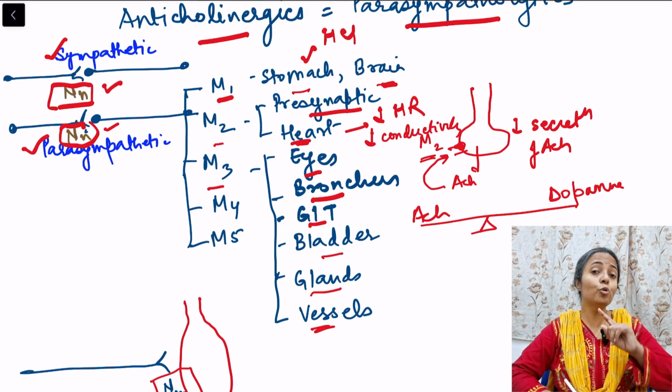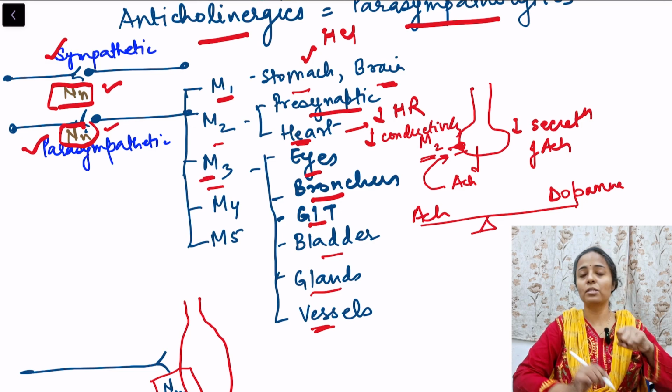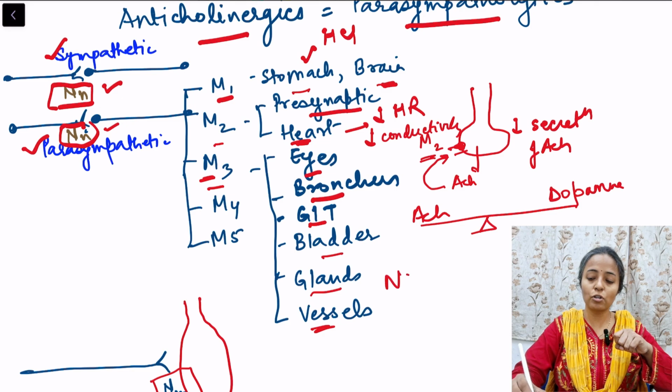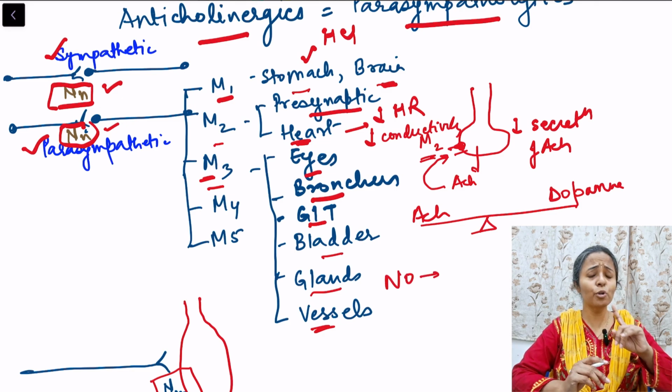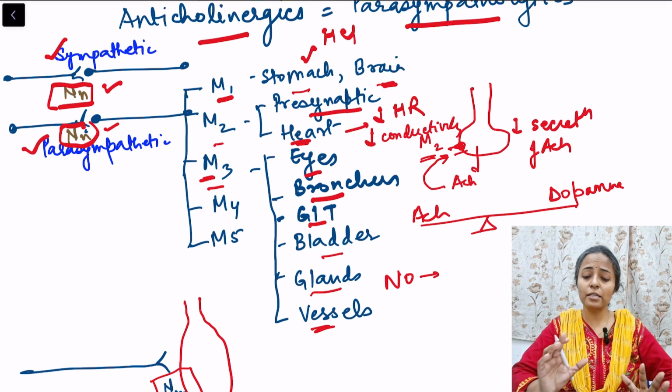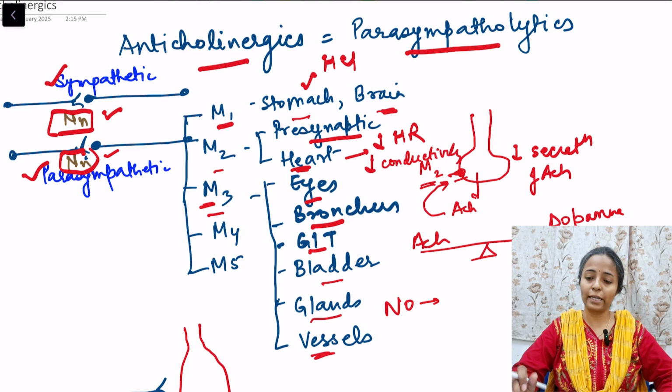Remember that there is no neural supply. Only if acetylcholine or an acetylcholine agonist is present in circulation can it bind to these M3 receptors, causing release of nitric oxide and vasodilation, but no neural supply. Fine. So this is fundamental for understanding anticholinergics or parasympatholytics.